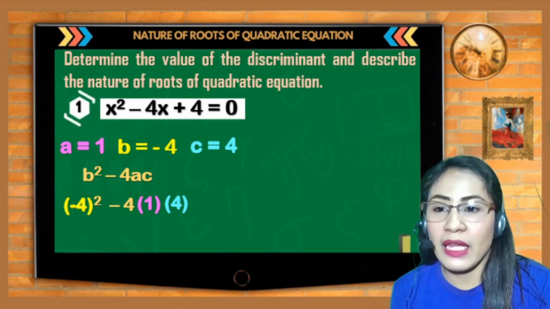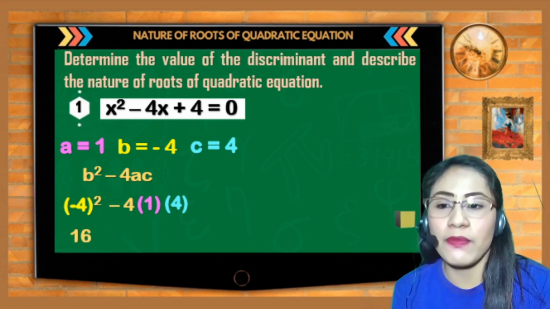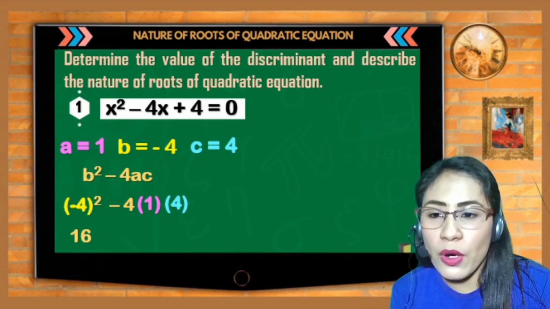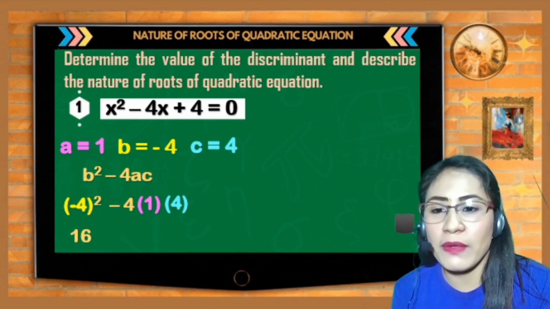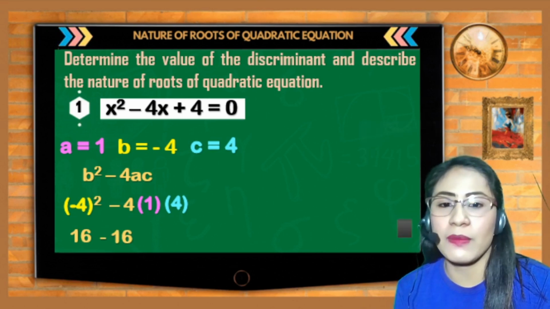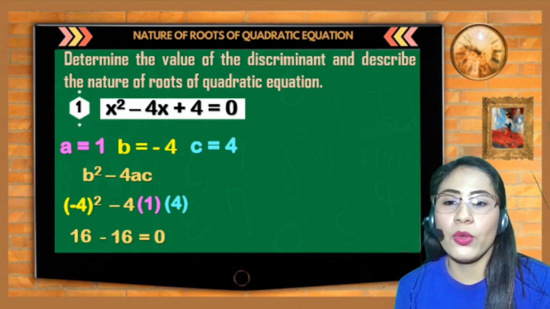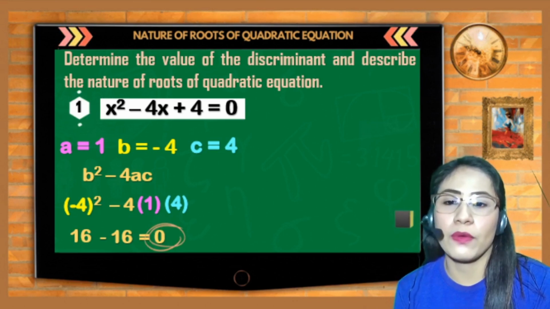So, simplify natin. Negative 4 squared or negative 4 times negative 4 is 16. And then, etong minus 4 multiplied by 1 and multiplied by 4 is minus 16 or negative 16. So, 16 minus 16 is equal to 0. So, ang discriminant natin ay 0.